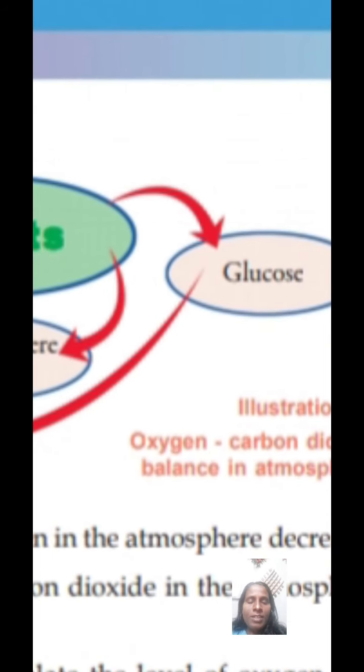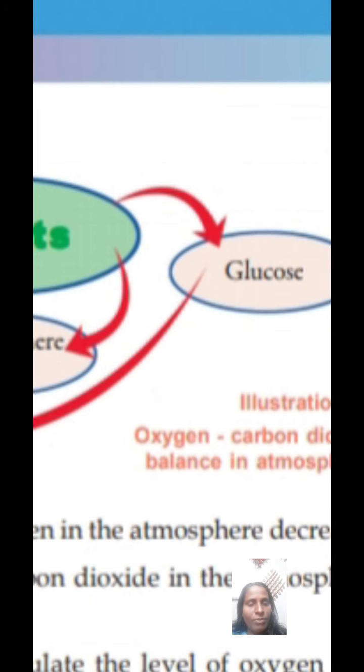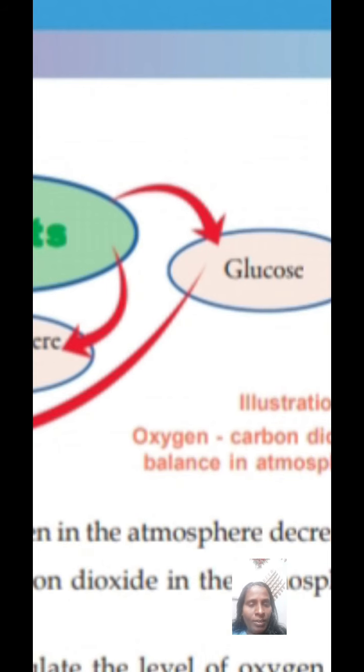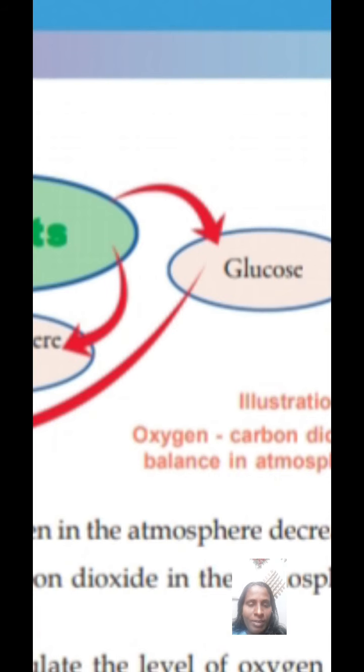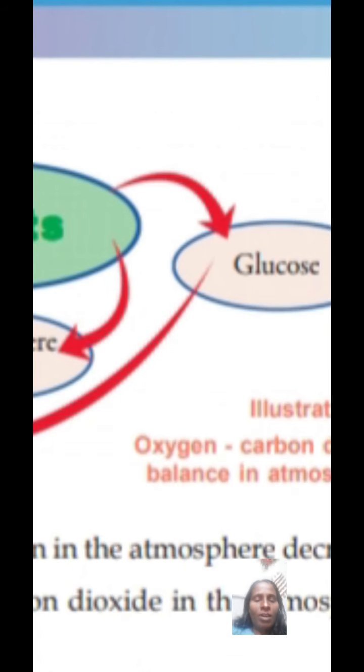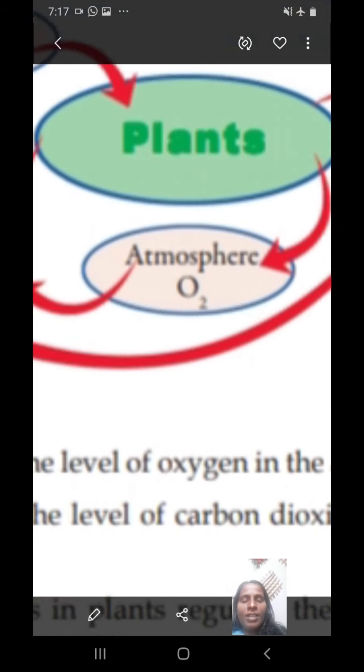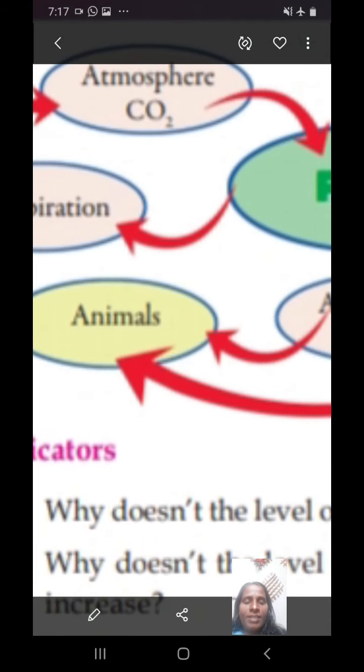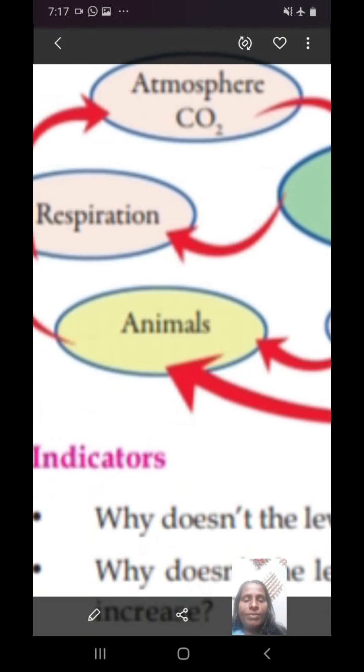This starch is the source of food that plants store in different ways: in the leaf, in fruits, in the roots, in the stem, and in flowers. These food items are taken by different types of animals as food.